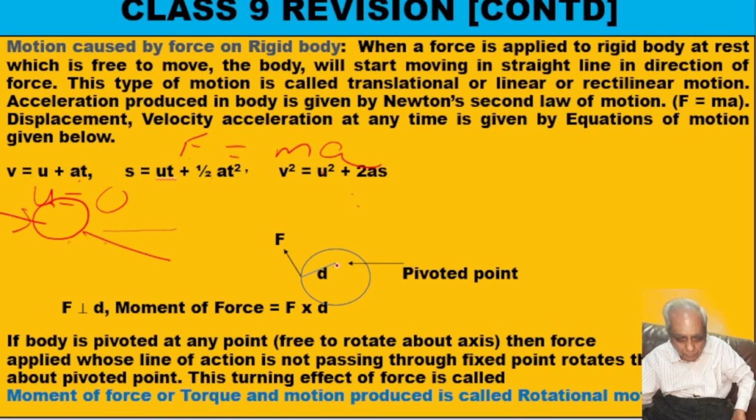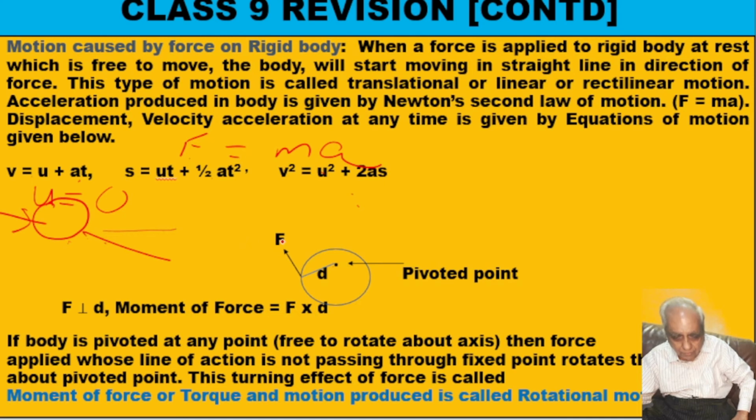Now if this is pivoted at this point and I apply some force, it cannot move further. It will not move in a straight line, but it will rotate about this point. As I have shown, this is the force I am applying in this direction, so this body will rotate in this direction. So if a body is pivoted at a point and I apply a force, the body rotates about this fixed point, the pivoted point. This is called turning effect of force.